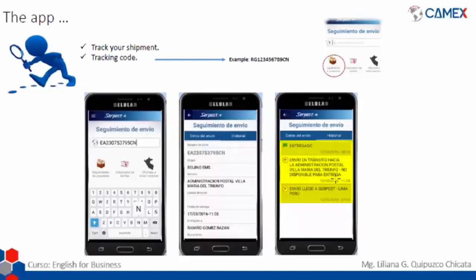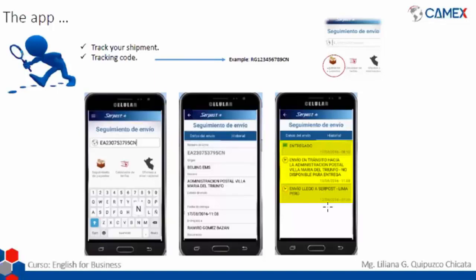And after that, once you get the product, if the mailman goes to your house, or if you go to the Serpost postal office, you will have to sign a paper that you are receiving the product. After that, the information is updated on the system, and it's going to appear in here that it was delivered, with the time and the date.